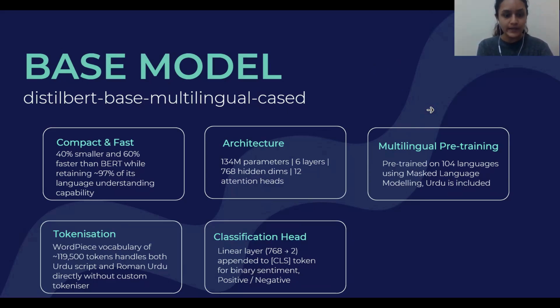What made it ideal for our project is the multilingual pre-training. It was trained on 104 languages using masked language modeling, and Urdu was one of them. So it already has some understanding of our target language before we even start fine-tuning. For tokenization, it uses a WordPiece vocabulary, which can handle both the Urdu script and Roman Urdu directly. No custom tokenizer needed. And finally, we attach a simple linear classification head on top of the CLS token, mapping 768 dimensions down to two classes, which is positive and negative.